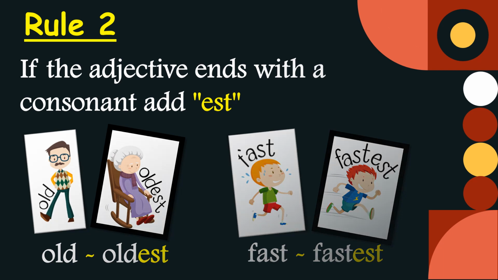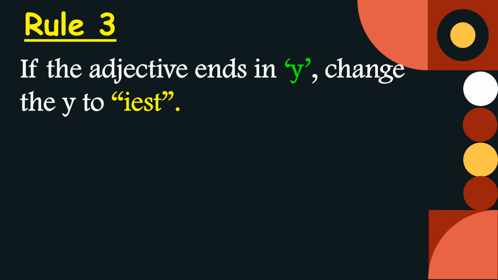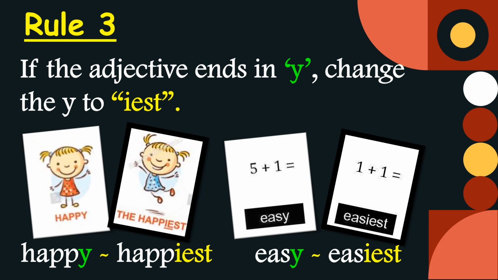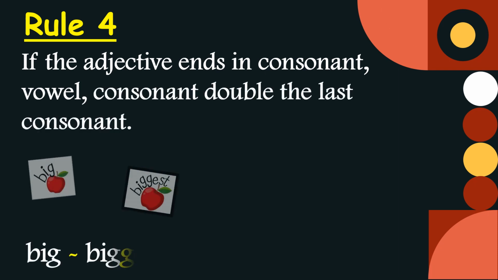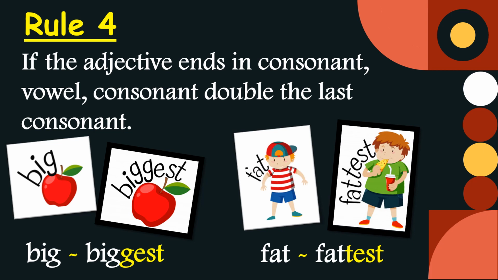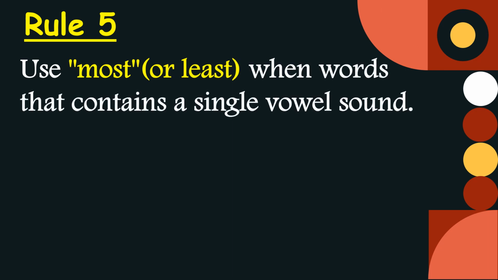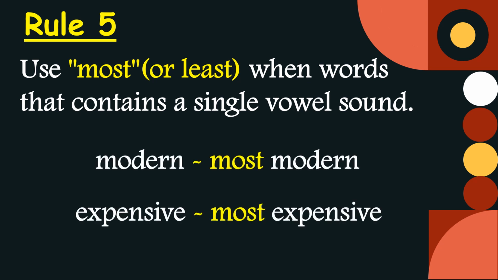If the adjective ends in Y, change the Y to IEST. So happy becomes happiest. Easy becomes easiest. If the adjective ends in consonant, vowel, consonant, double the last consonant. So big becomes biggest, fat becomes fattest. Use most or least with words that contain a single vowel sound and are pronounced as a unit. Example, modern becomes most modern, expensive becomes most expensive.